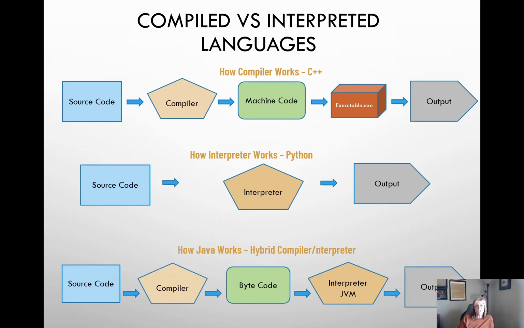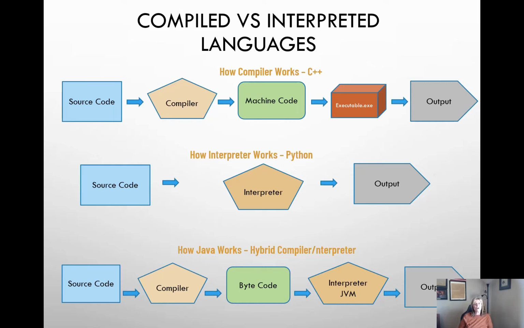And we're going to see that Java is a hybrid between a compiled and an interpreted language, because the source code is run through a compiler and generates what is called a bytecode, or a Java bytecode. And this bytecode can run on any computer that has a Java virtual machine on it. It is run through the JVM to produce the output. So the JVM enables a computer to run a program written in any language that is compiled in Java bytecode.